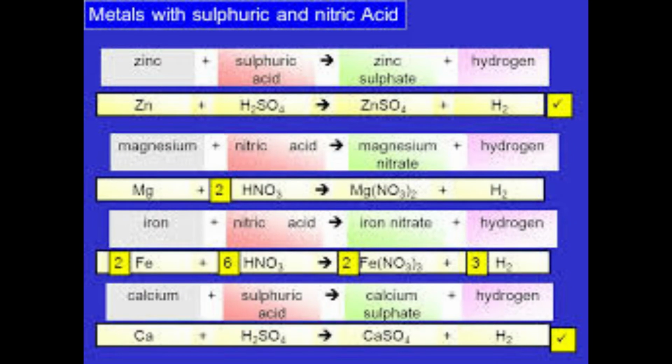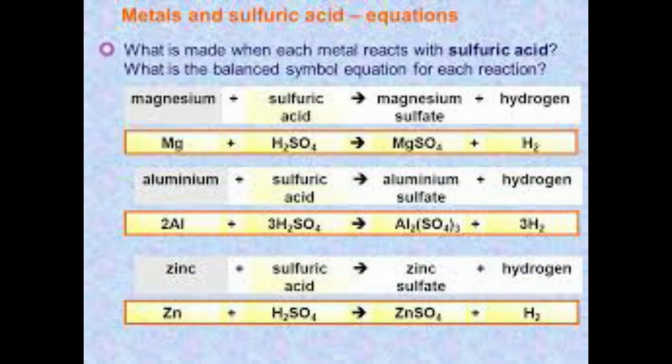Let us see a few more examples with sulfuric acid. How do metals react with dilute sulfuric acid? See children, in general when metals react with hydrochloric acid, they form chloride salts. When they react with sulfuric acid, they form sulfates. Sodium reacts with sulfuric acid to form sodium sulfate and release hydrogen gas. 2Na + H2SO4 gives rise to Na2SO4 + H2.